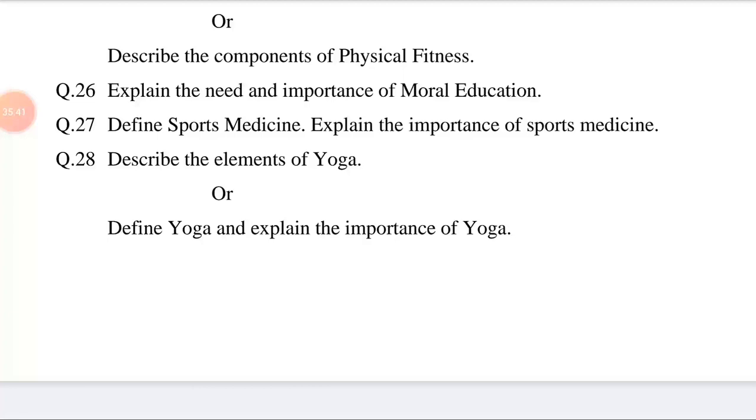Importances of yoga. The following points clearly show the importances of yoga. 1. Physical purity. 2. Cure and prevention from diseases. 3. Mental tension reduced. 4. Beautification of the body. 5. Provides relaxation. 6.